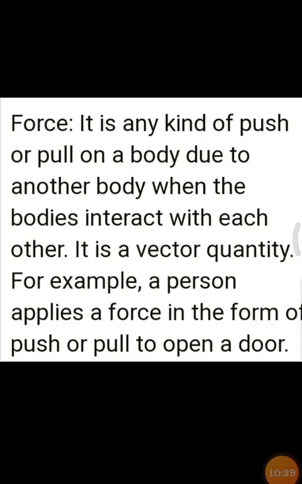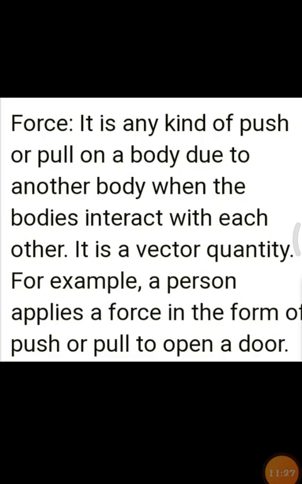Force is a vector quantity. For example, a person applies a force in the form of push or pull to open a door. Once again, I'll repeat, children. Force is any kind of a push or pull on a body due to another body when the bodies interact with each other. Force is a vector quantity. For example, a person applies a force in the form of push or pull to open a door.